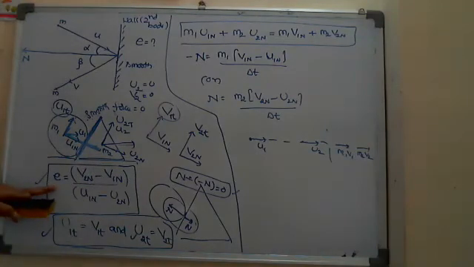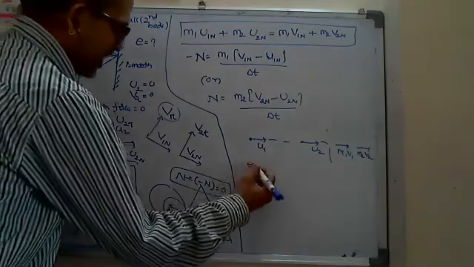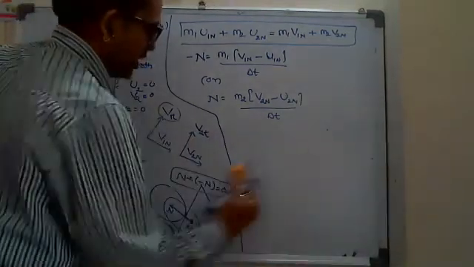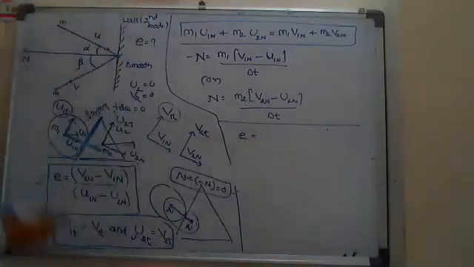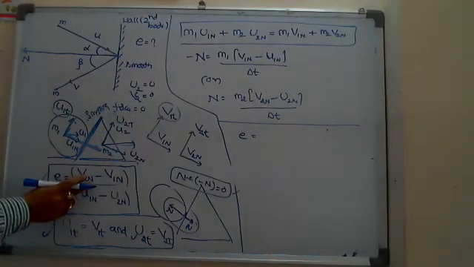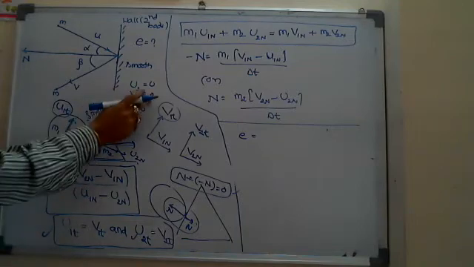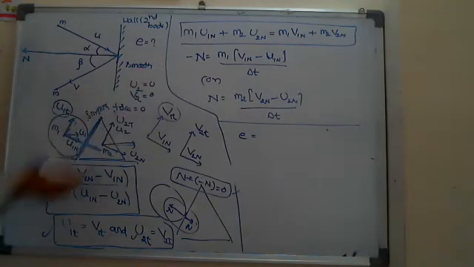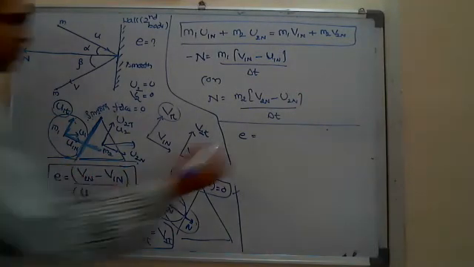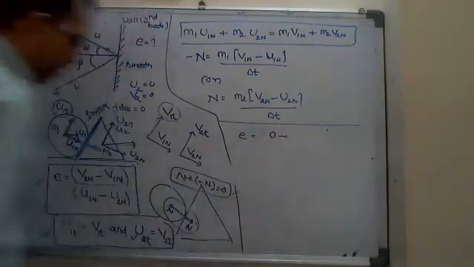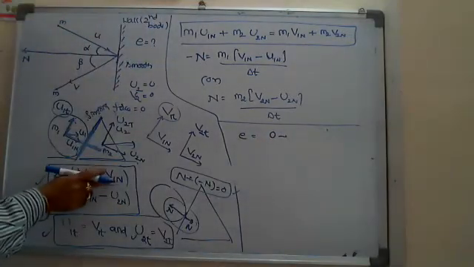Then I can write the coefficient of restitution very easily. E equals V2 in the normal direction. The second body's velocity is 0, and you can't resolve 0 into components, so the velocity there is 0. Minus V1 after the collision.